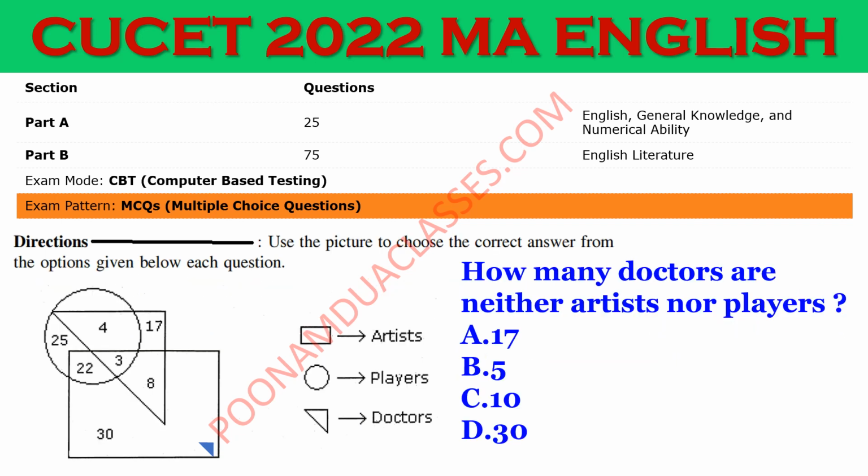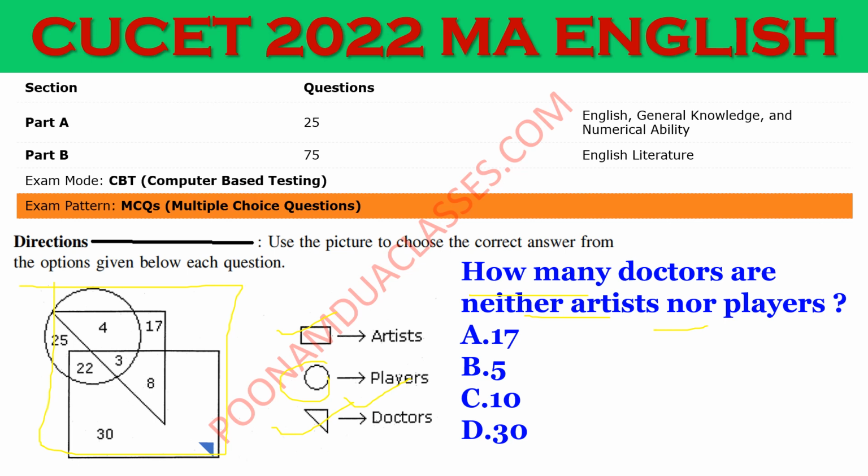You may be asked this kind of questions where there is some diagram, and look at this diagram. It has been given artists are being represented by rectangle, players being by circle and doctors by triangle. And the question says how many doctors are neither artists nor players. कितने डॉक्टर हैं जो कि ना ही आर्टिस्ट्स हैं ना ही प्लेयर्स हैं.